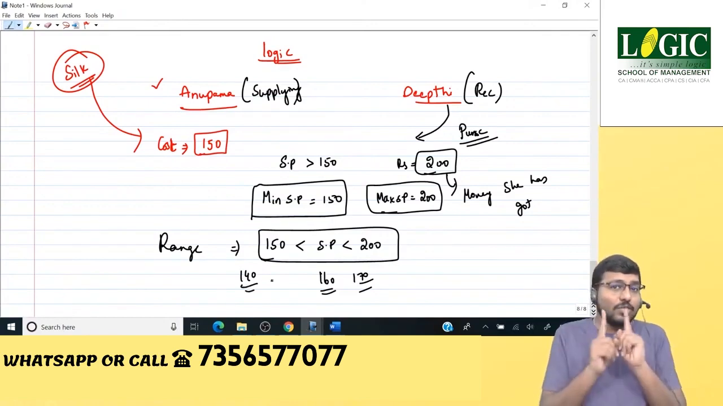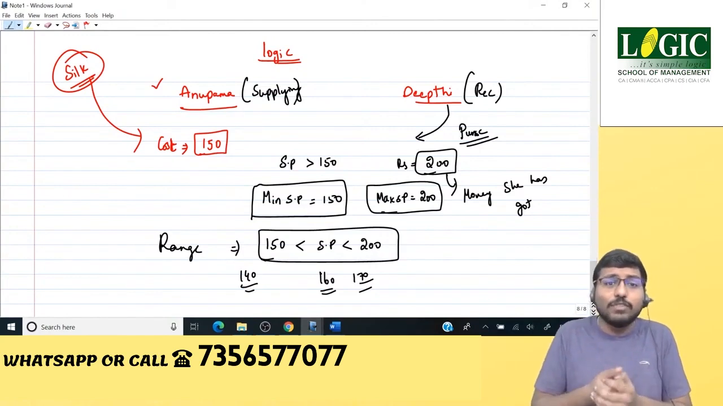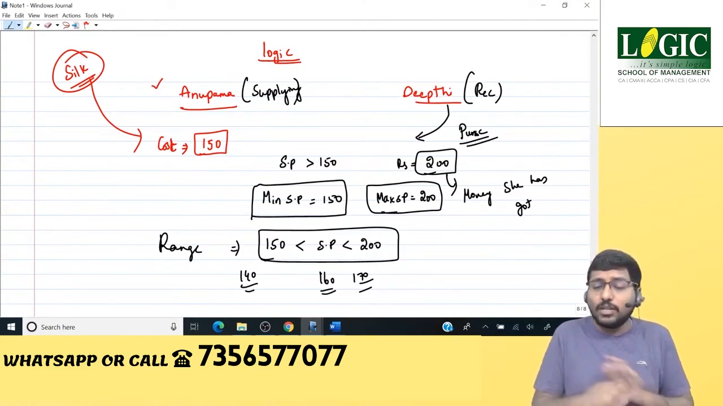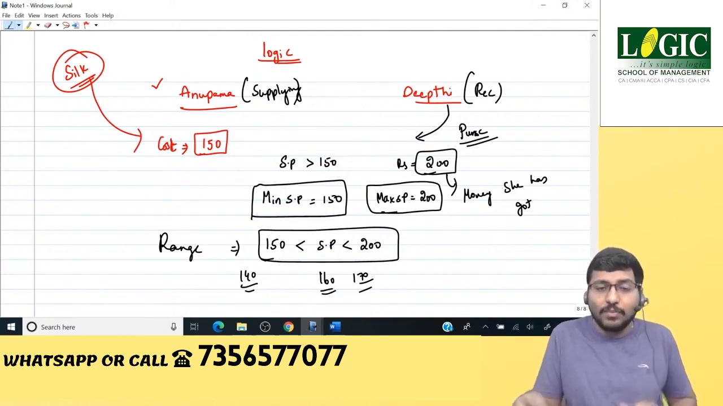Suppose the selling price is 140. Will the transaction happen? No. Anupama will say, I have spent 150. Why would I sell at 140? Not possible. Are you able to understand? Not possible. So the transaction will not happen.